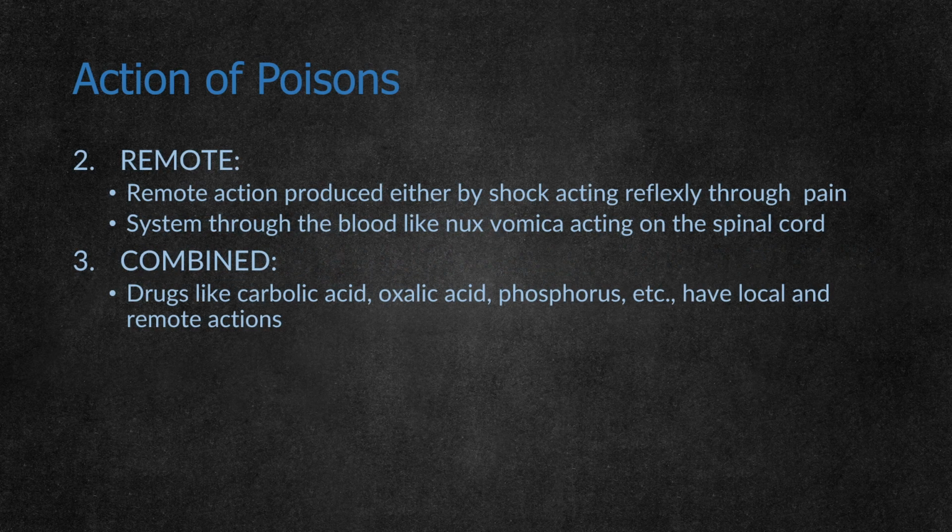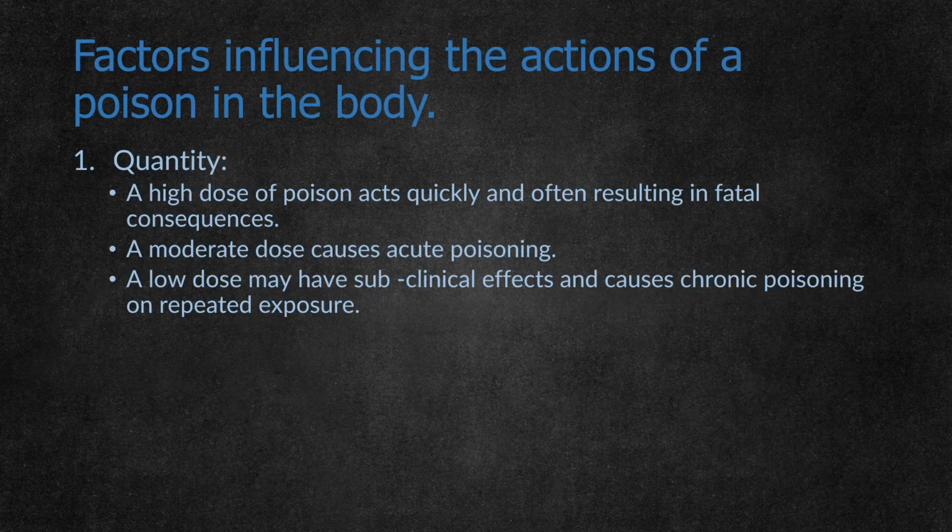Remote: when the poison's action produces shock reflexly, like by pain. For example, when a person consumes a corrosive, because of extreme pain, the patient goes into shock. Or systemic poisoning through blood, like nux vomica acting on the spinal cord. Or combined action, where poisons like carbolic acid, oxalic acid and phosphorus act both locally as well as remotely.